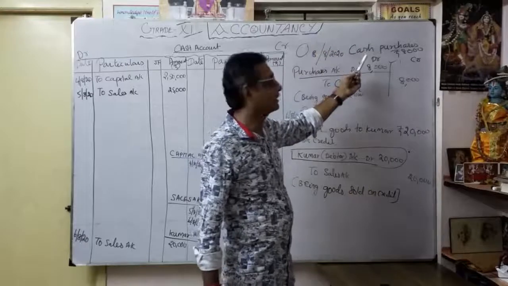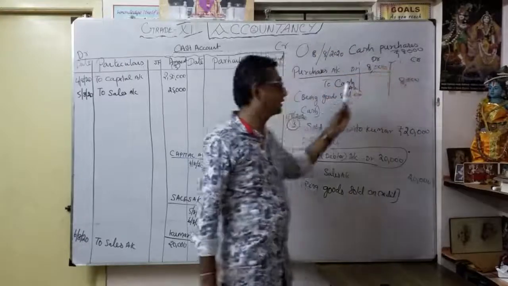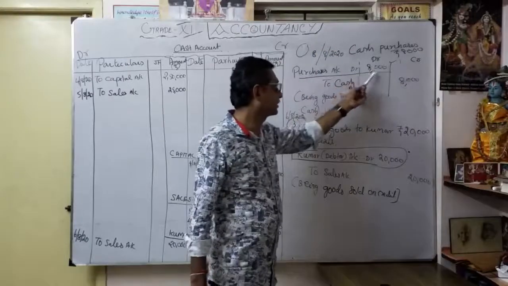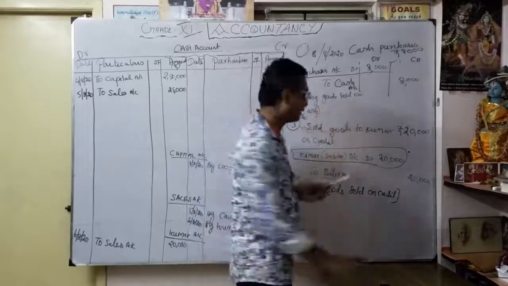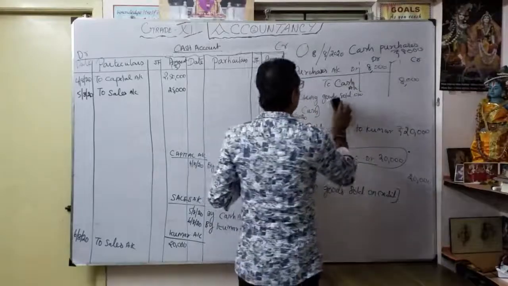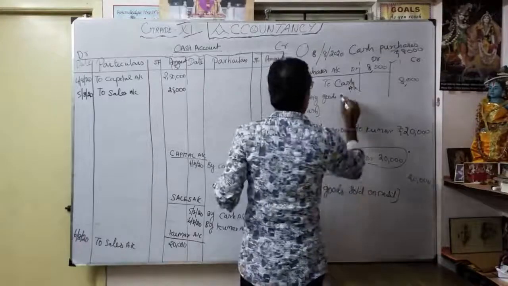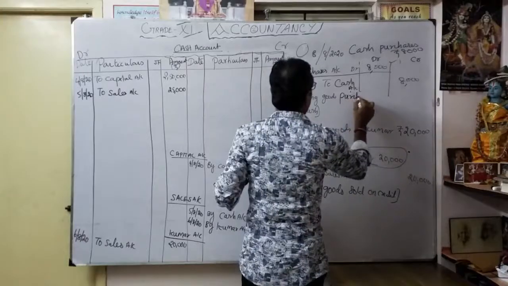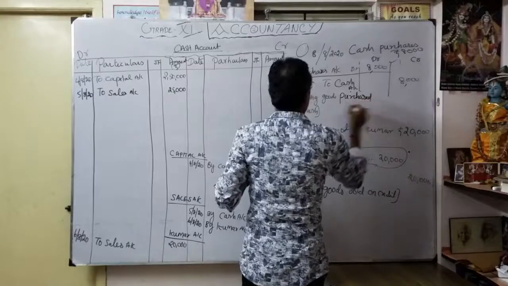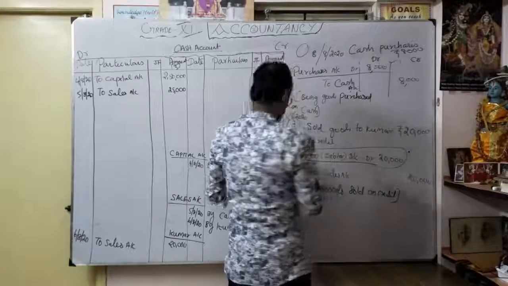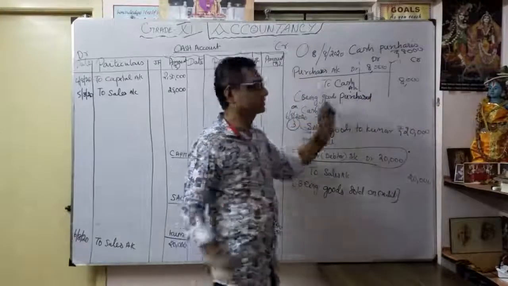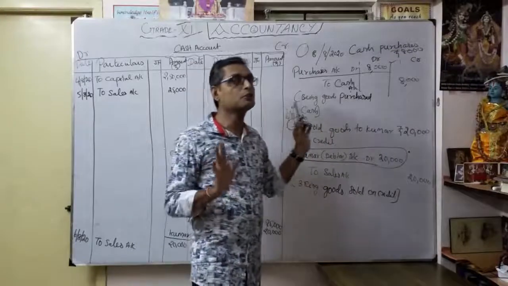What is the business transaction? Cash purchases 8,000. So purchases account debit 8,000 to cash account 8,000. Narration: being goods purchased on cash. Or no need sometimes, being goods purchased. So now we are going to do the posting.